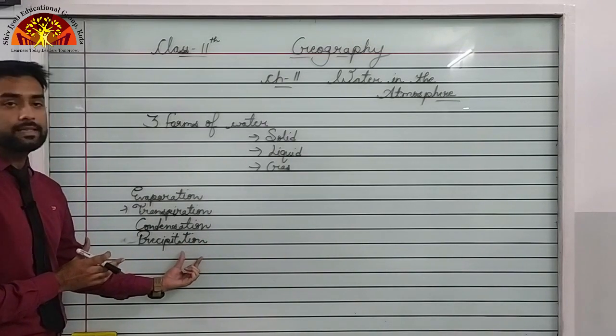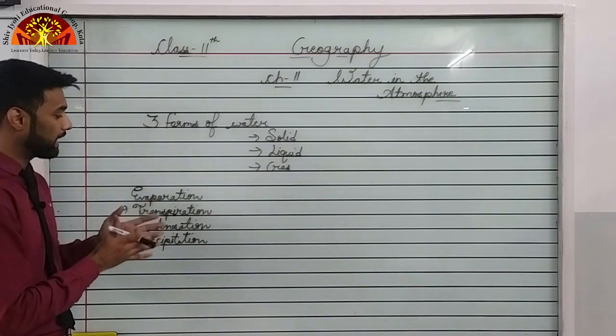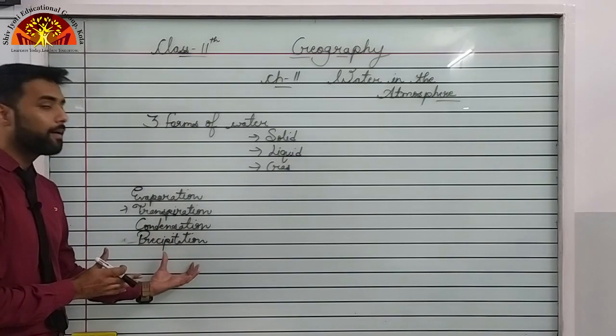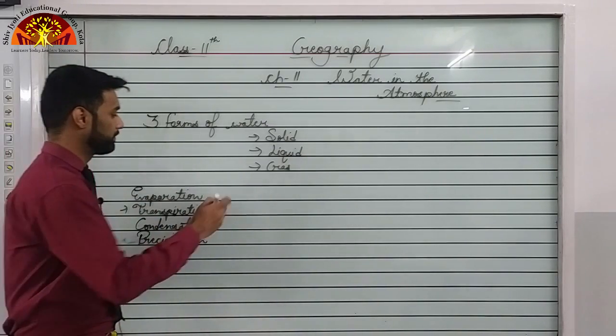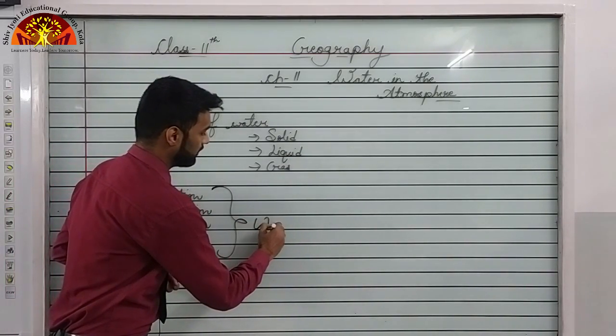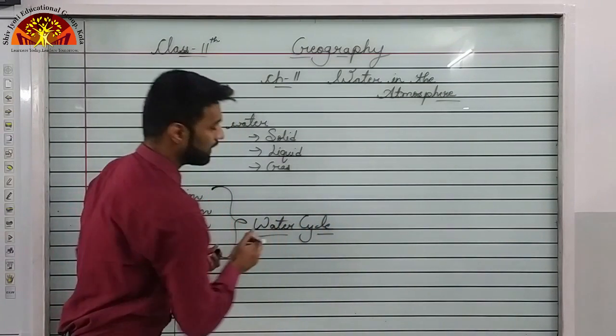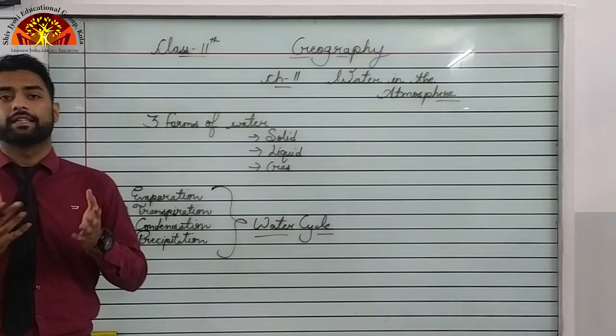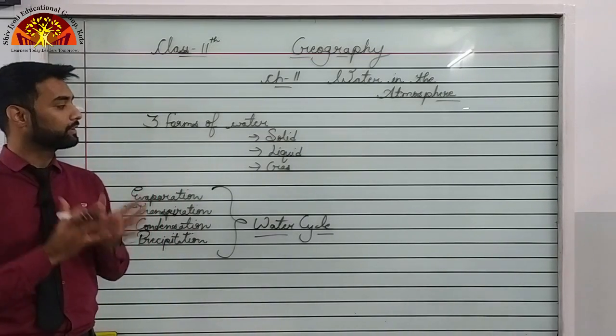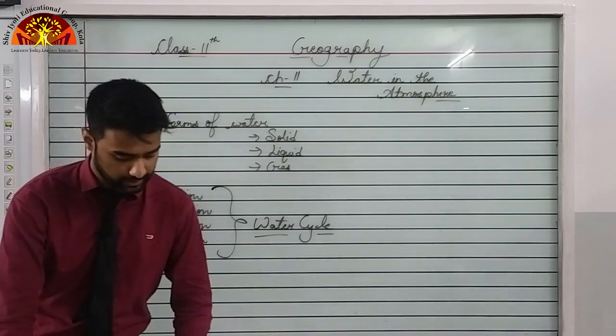Okay, and the process by which the water falls down from the sky, from the clouds to the earth, is called precipitation. In similar words, this entire process is called the water cycle. Correct? Water gets heated up, it goes into the atmosphere, it gets cooled down and drains back on the earth, and this process is continuously happening around us all the time.